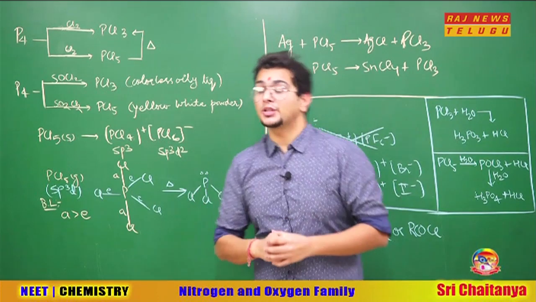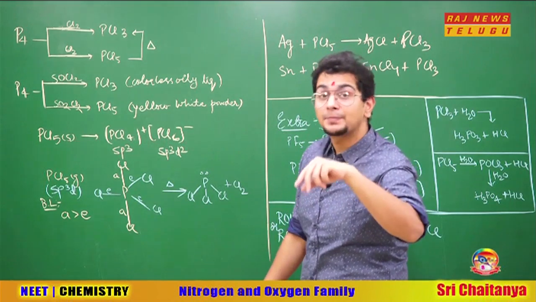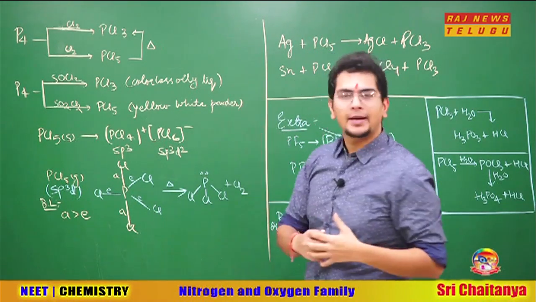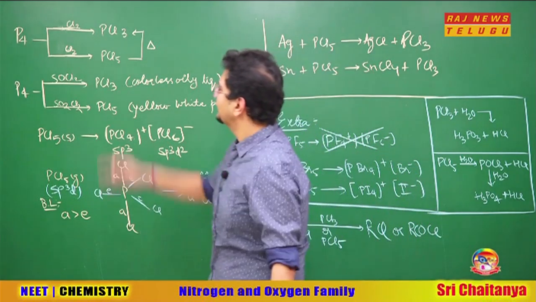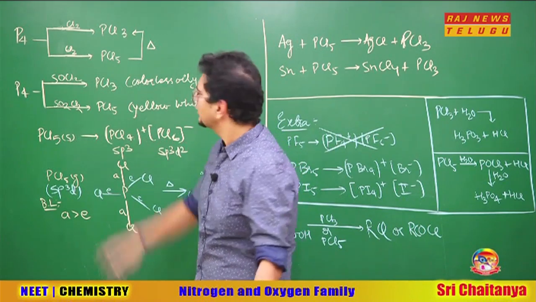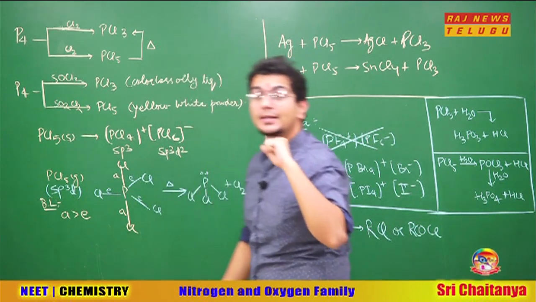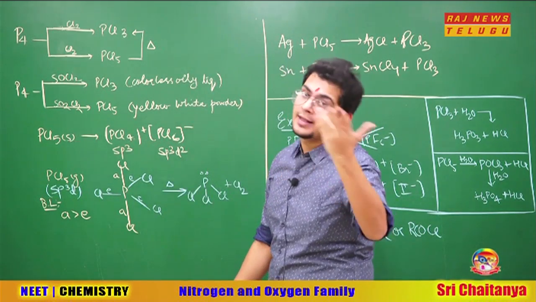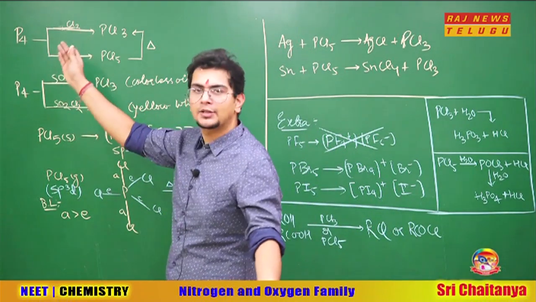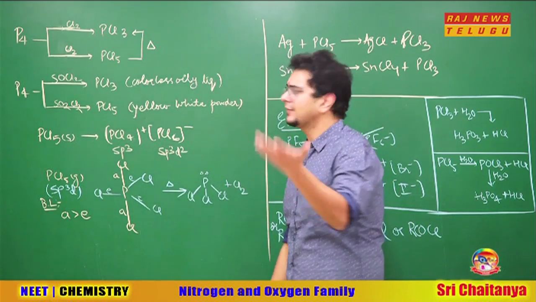So let us enter into the halides of phosphorus now. There are two halides majorly, because as per the inert pair effect, +5 and +3 oxidation states are there. So we have a trihalide and a pentahalide. P4 can react with chlorine to form PCl3 also, PCl5 also. If the chlorine content is more, PCl5. If chlorine content is less, PCl3. Sir, how would we know whether PCl3 or PCl5 is given in the question? Check the stoichiometry. If the phosphorus to chlorine ratio is 1:3, PCl3. If it is 1:5, PCl5.